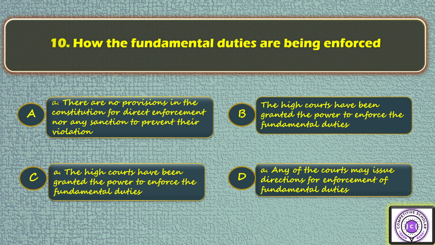Option A. There are no provisions in the Constitution for direct enforcement nor any sanction to prevent their violation. Option B. The High Courts have been granted the power to enforce the fundamental duties. Option C is repeated, sorry for that. Option D. Any of the courts may issue directions for enforcement of fundamental duties. So the answer is A.